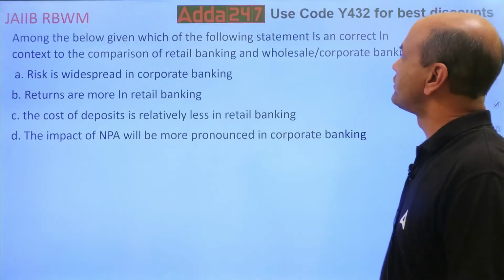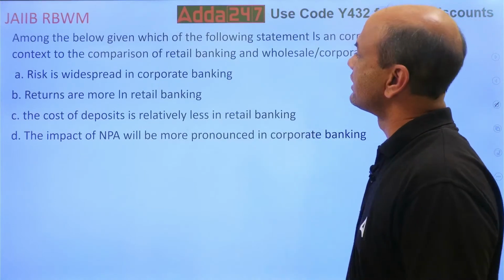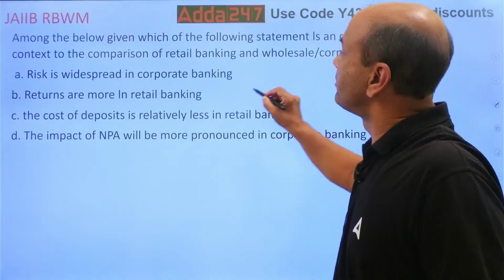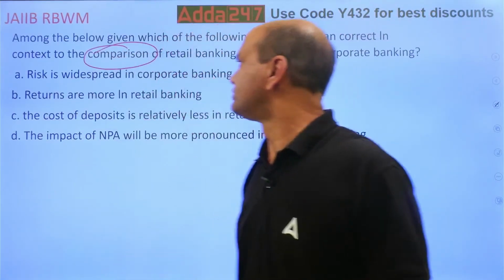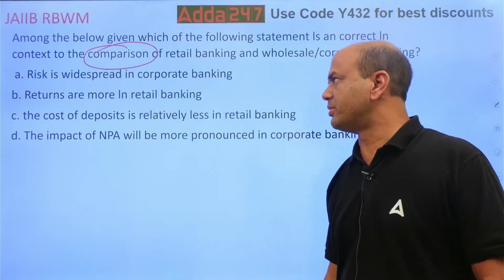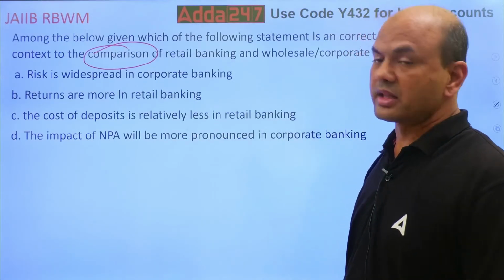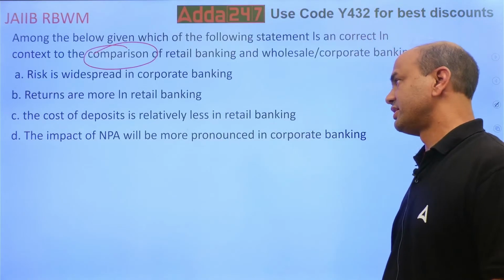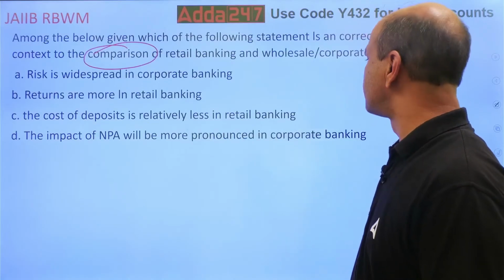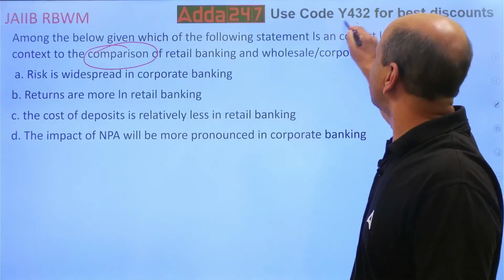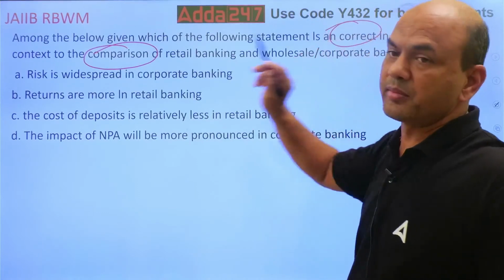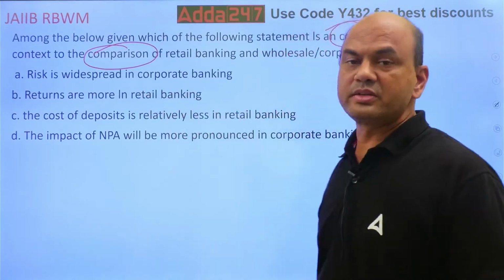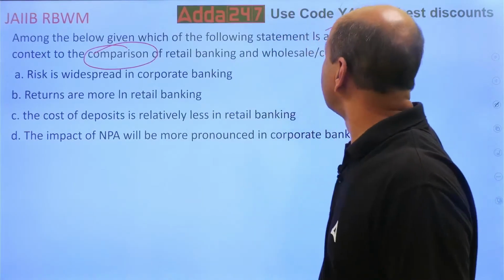Among the below given, which of the following statements is correct in context of comparison of retail banking and wholesale banking? See, correct in context of comparison. You have to compare now. Risk is widespread in corporate banking. Returns are more in retail banking. The cost of deposits is relatively less in retail banking. The impact of NPA will be more pronounced in corporate banking. So what do you want? Correct. Two important words: correct, and comparison between retail and corporate banking. So risk is widespread in corporate banking means risk is huge in corporate banking. You want a correct one.